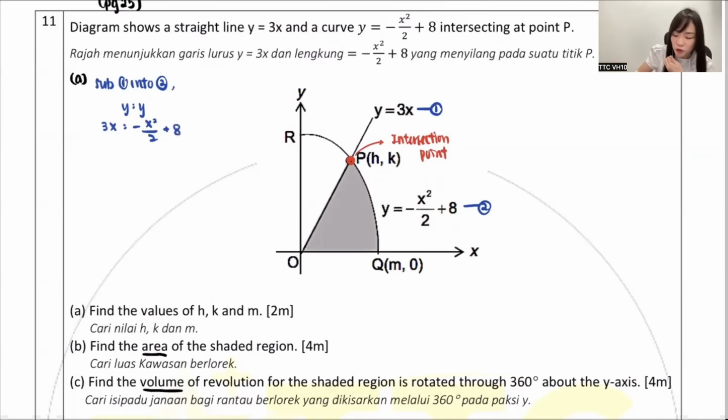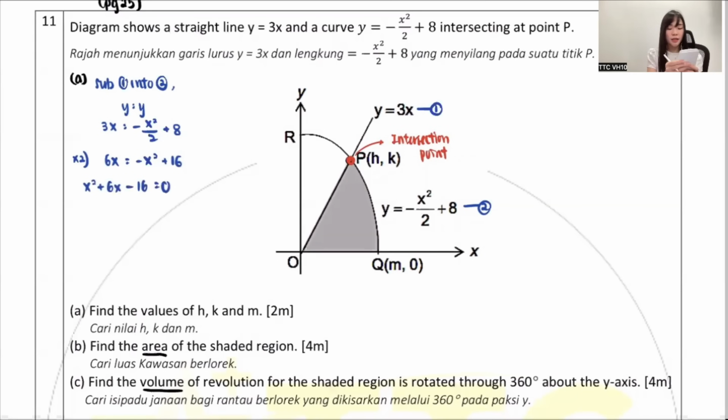Let's move around. First, my dear, don't tell me divide by 2, multiply by 2 instead. Some of them did not multiply the 8. So that's why the easiest method is to multiply everything by 2. This one times 2, 6x. This one times 2, negative x squared. This one times 2, 16. So what does it look like? I think it looks like a general form. So every single thing, move it to one side. Let's say I move it to the left side.